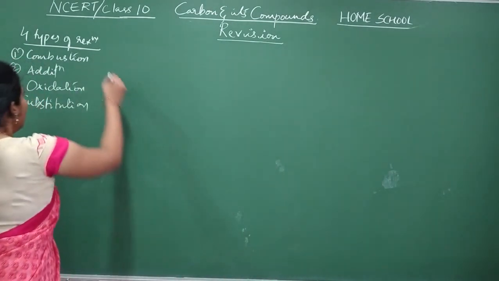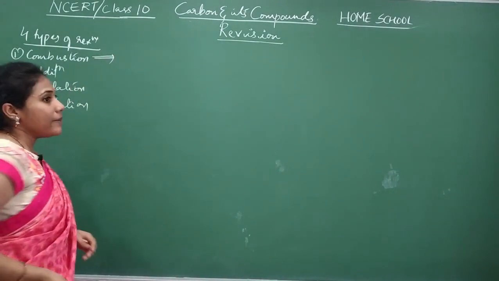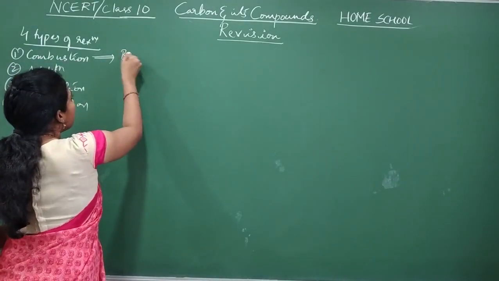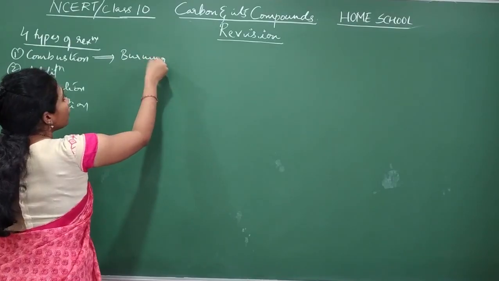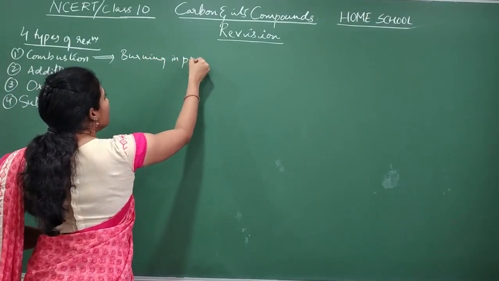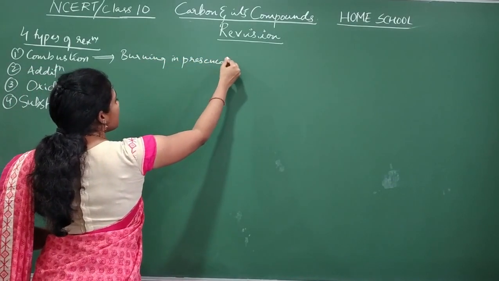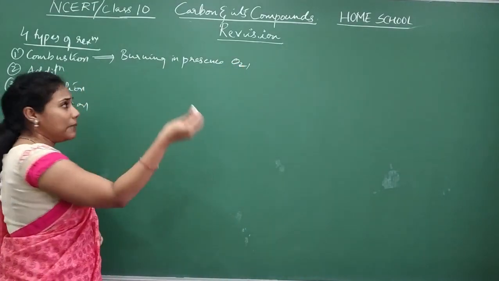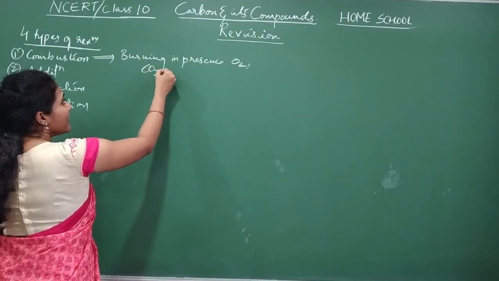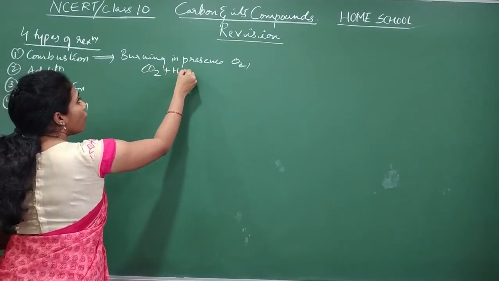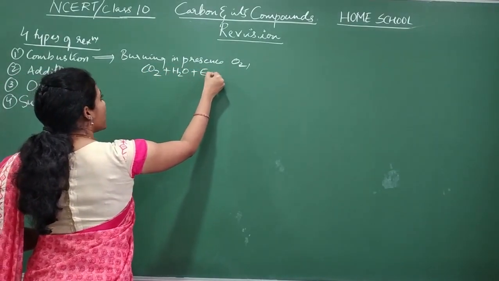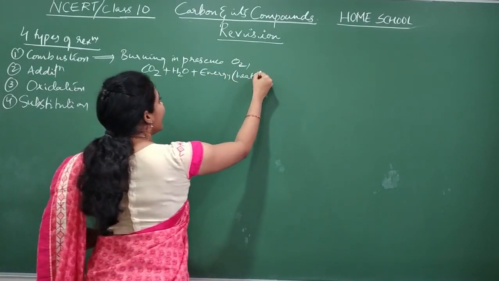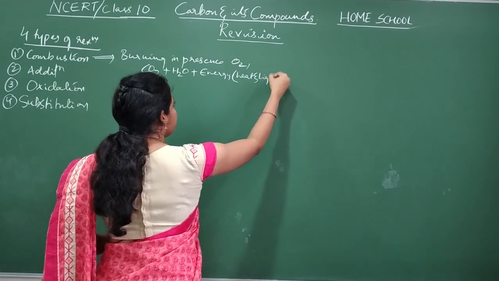First and foremost, the combustion reaction. What do you mean by combustion reaction? Burning in the presence of oxygen. So an organic substance can be burned in the presence of oxygen, and after burning you will always get carbon dioxide, water and energy. What do you mean by energy here? Heat and light as products.